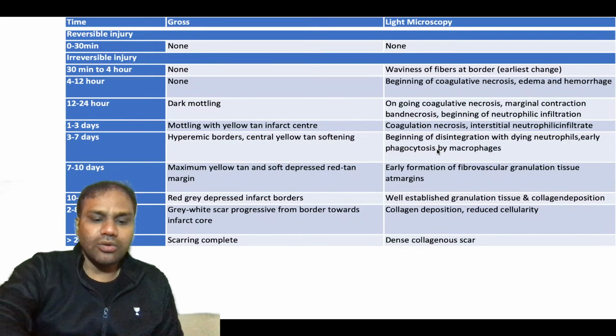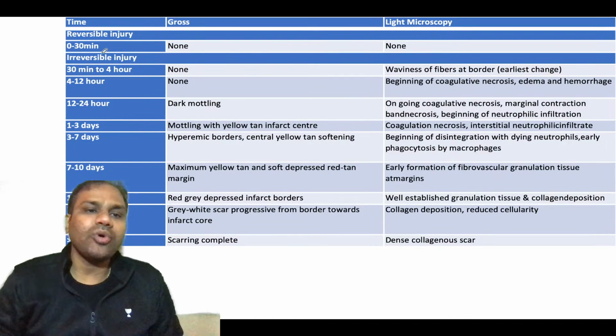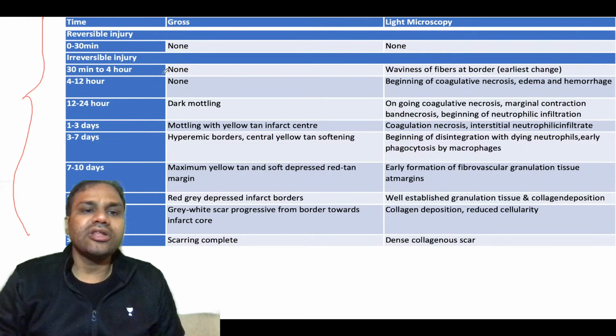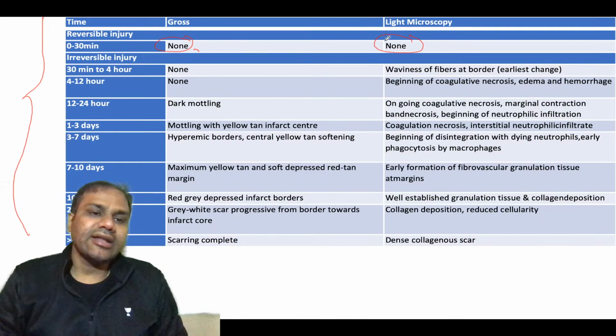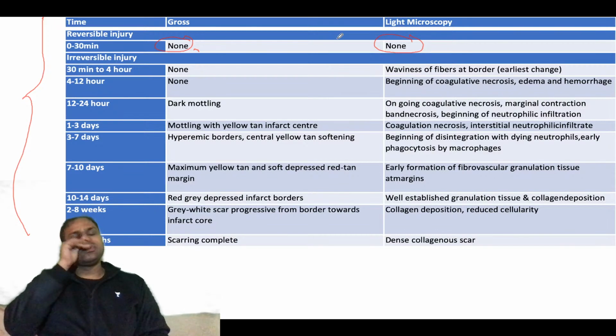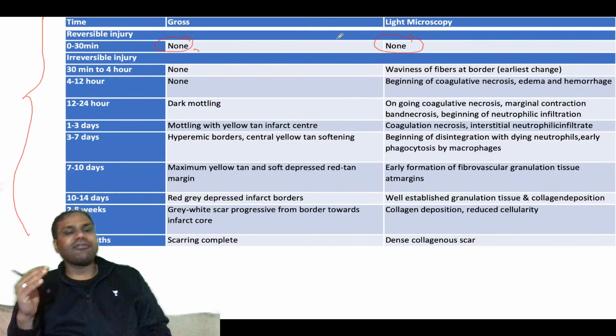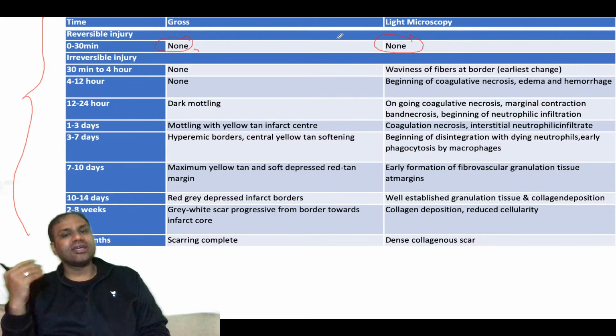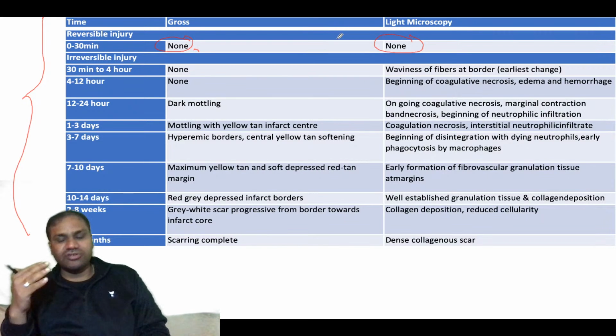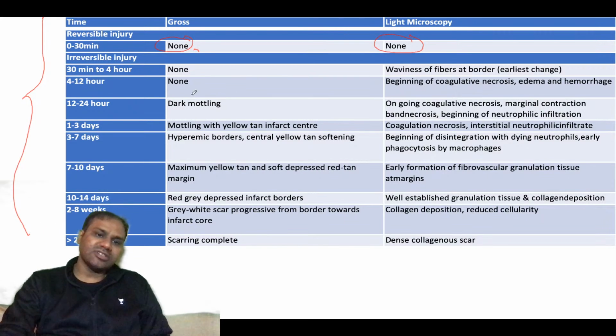This table is again a very important thing you need to know. In the first 30 minutes there will be no change grossly, and none on light microscopy, and that is the only time when the injury is reversible. After 30 minutes, when you start seeing something, that is always irreversible injury.